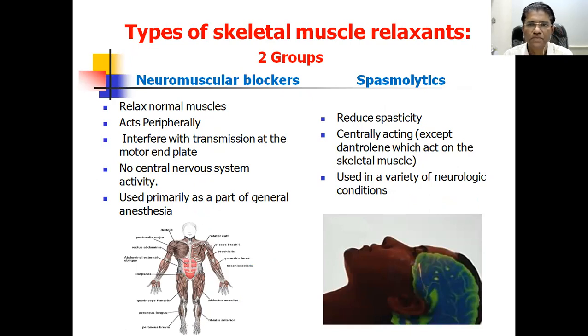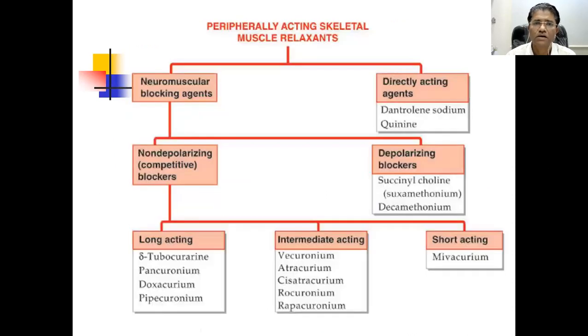With this physiology, now we have the drugs in our hand which can relax the muscle. There are two types of drug. One is the neuromuscular blockers, which block the nicotinic receptors at the peripheral site. And another group of drugs are called the spasmolytics. They reduce the spasticity and they act centrally. This is the classification for the muscle relaxants.